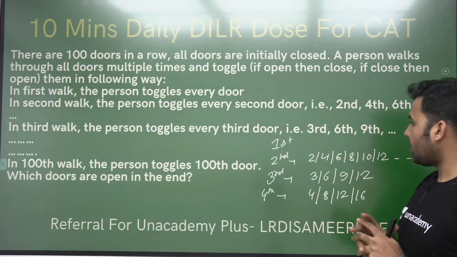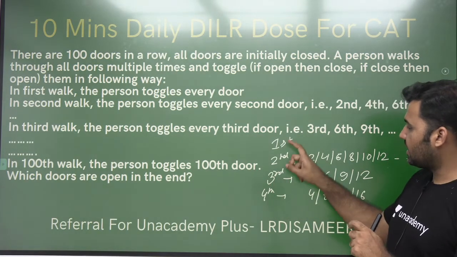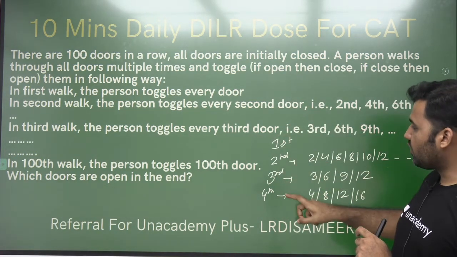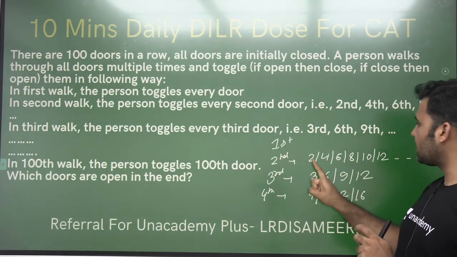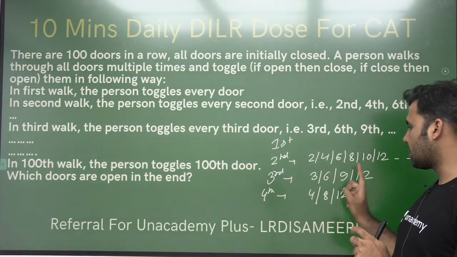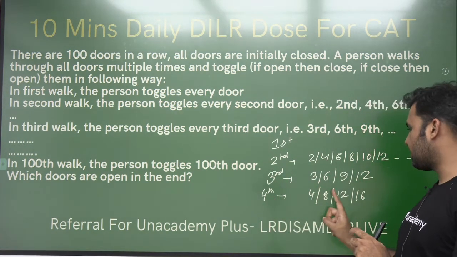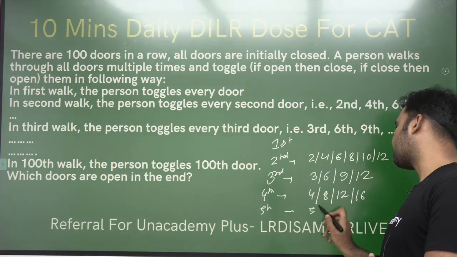So every time a person is walking, if it is the first walk, the person is visiting every door. If it is the second walk, the person is visiting every second door. If it is the third walk, every third door. If it is the fourth walk, every fourth door. If it is the fifth walk, the person will be visiting every fifth door, right?